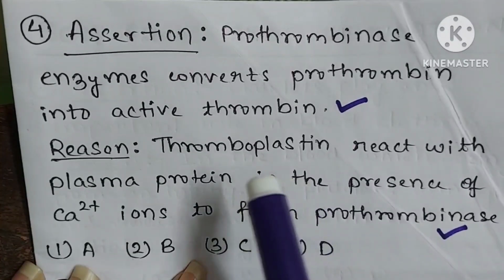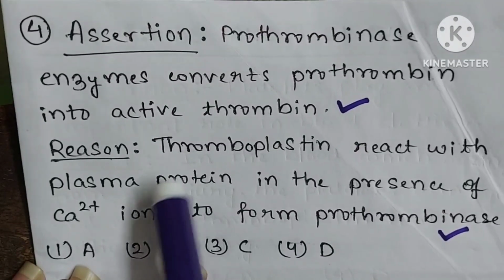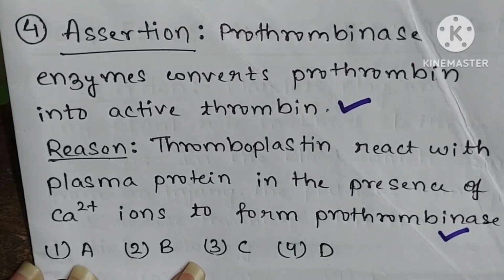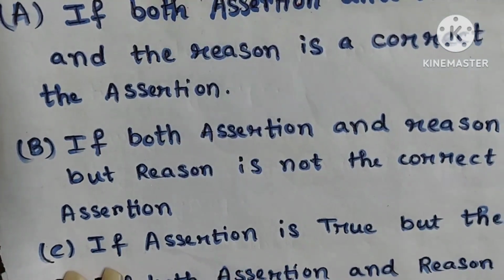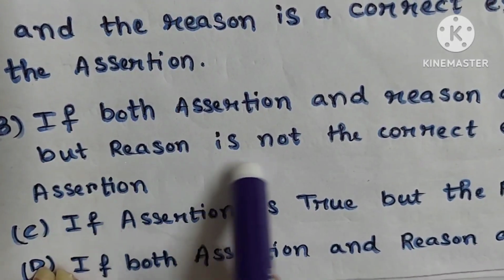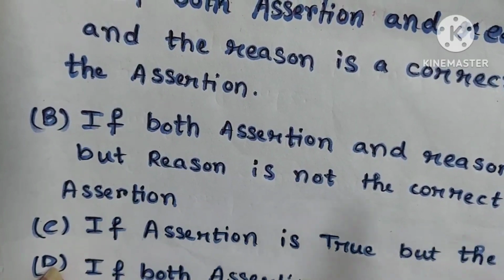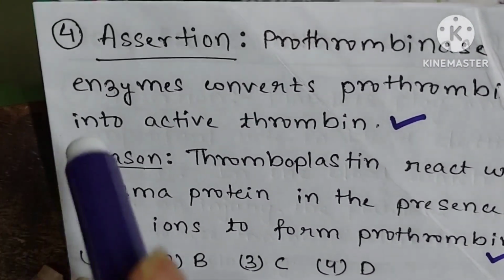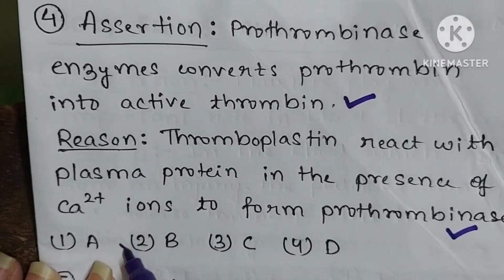So here the statement in the reason part is not at all explaining the statement in the assertion part. So if we read the options, we will see that option B, if both assertion and reason are true, but reason is not the correct explanation of assertion, is what we will mark. So here for fourth question, the correct answer will be option 2.